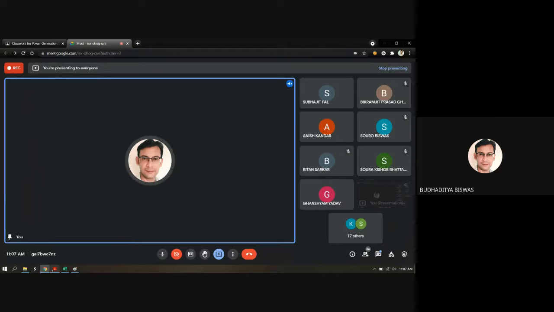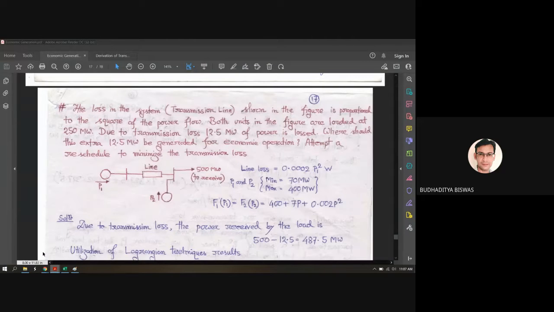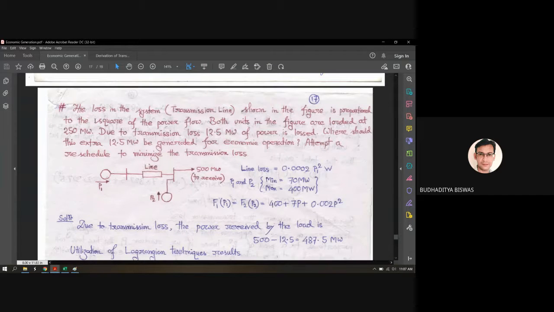Okay, so I'm connected. So here we see, this is a very important problem. One year it came in the exam also. Exactly the same problem. Okay. So the loss in the system, the transmission loss shown in the figure, is proportional to the square of the power flow. So you see the line loss is shown, it's equal to 0.0002 P1 square watt.